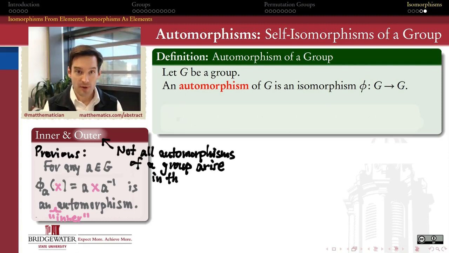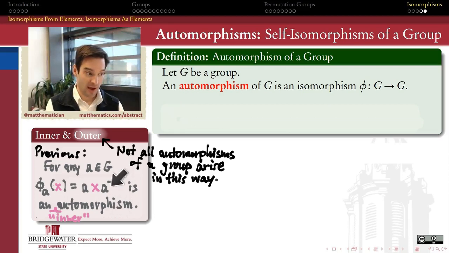And so those that do not, those automorphisms of a group that don't come from conjugation by one of its elements, we call those outer automorphisms. So every automorphism is either an inner automorphism because it's made in this fashion, or it's an outer automorphism because it can't be entirely created just by virtue of conjugation.